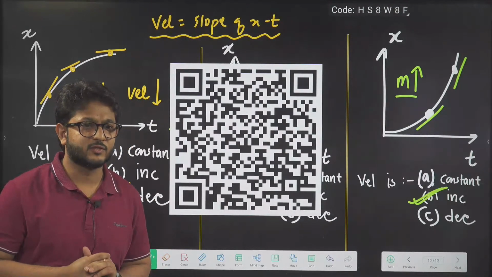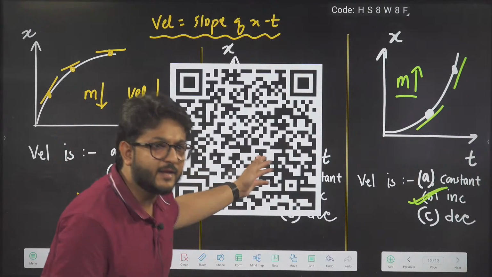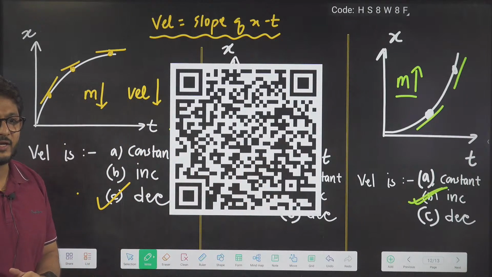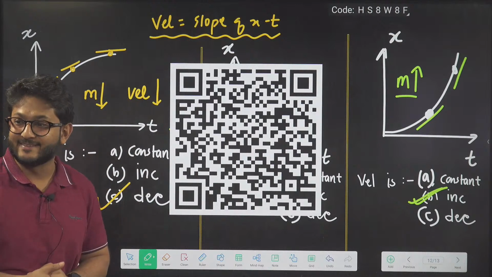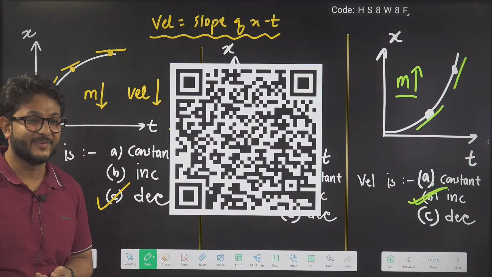Chalo. Thank you, guys. Yes, you can scan it and that's all. Class is over, guys. Weightage will be very high. Every year questions come like this only, to compare the slopes and everything.